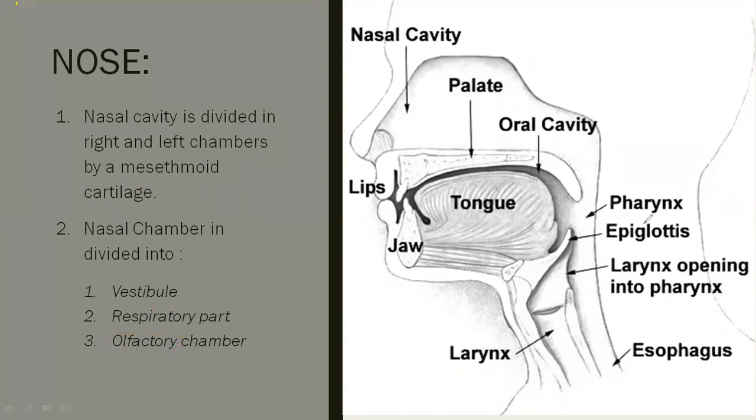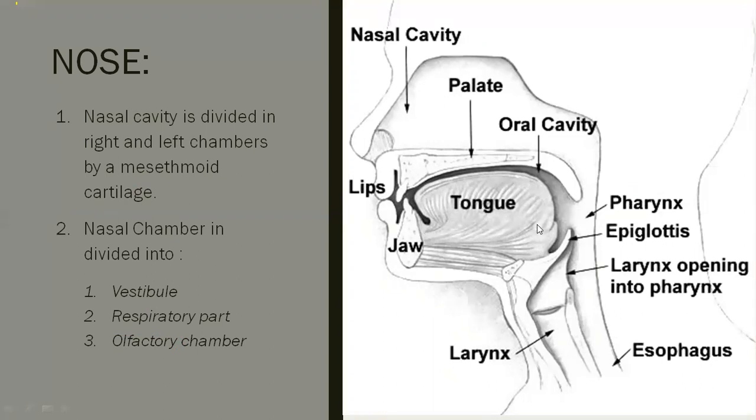See here, the pharynx is present, which is the common opening. Next to the pharynx is the larynx. Here you can see the flap-like structure called the epiglottis.